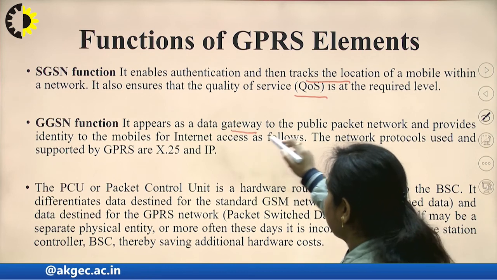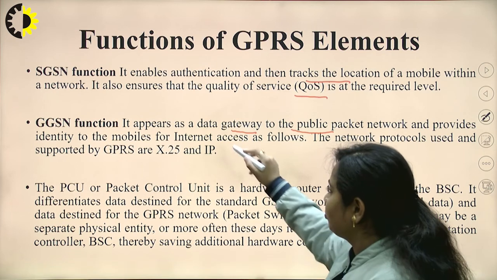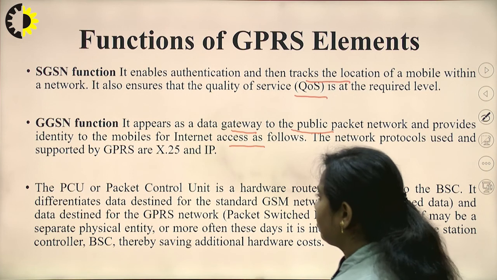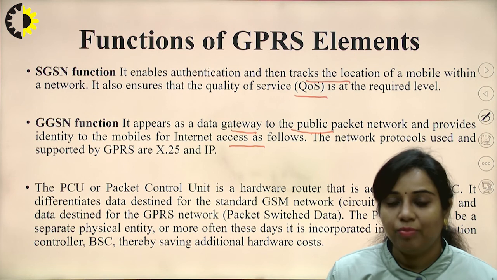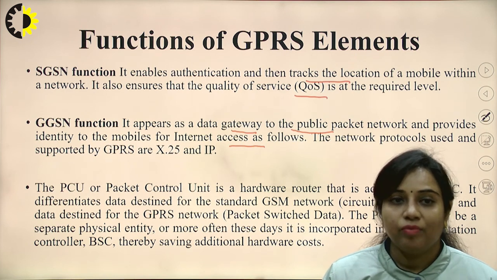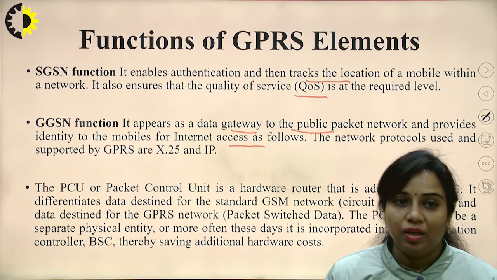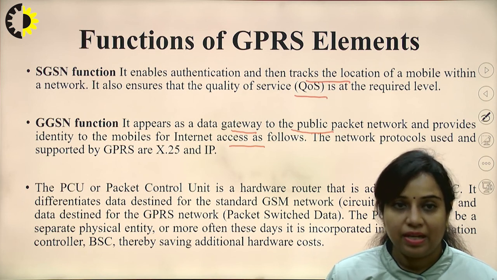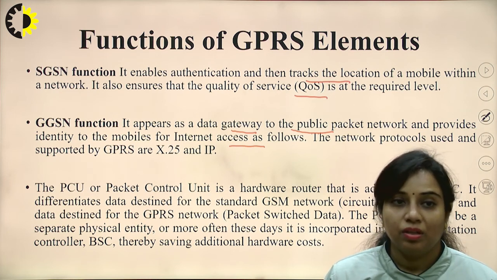It appears as a data gateway to the public packet network and provides identity to the mobile for internet access. The network protocols used and supported by GPRS are X.25 and IP. If you remember, X.25 and IP, that is internet protocol, are some of the applications associated with the 7th layer of the ISO-OSI model, where different applications function, like telnet, FTP, SMTP. So X.25 and IP are also part of that particular layer.